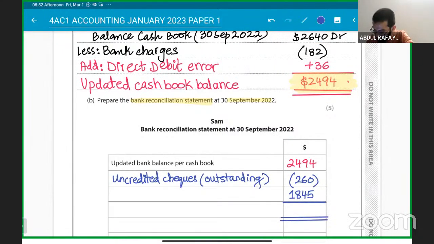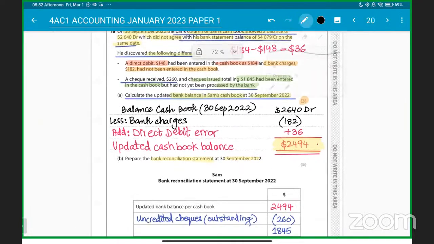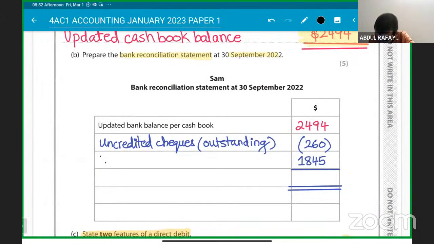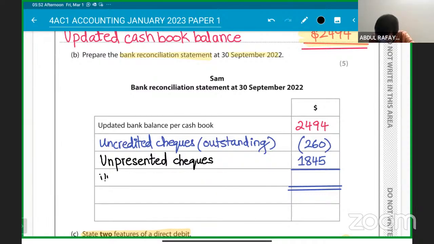I'll explain again. No problem. Just give me 1 minute. Yeah, sure. It's a format as well. I'll give the format as well. You can learn about the format as well. These are called unpresented checks that we are adding. Okay, understanding? Yeah. And this will be the updated balance.